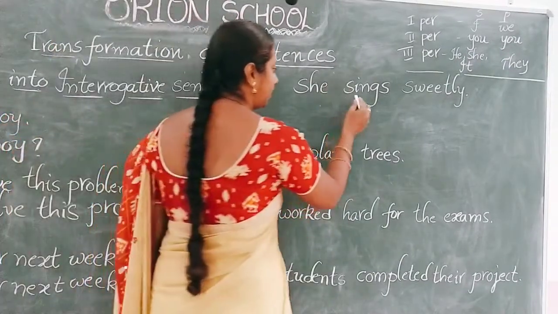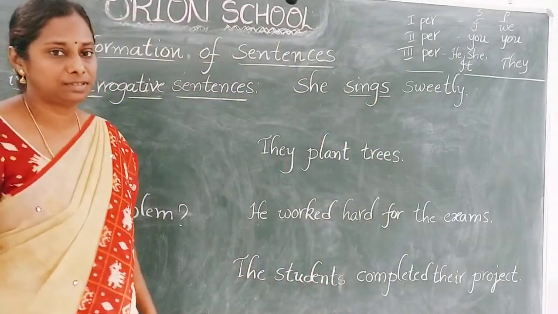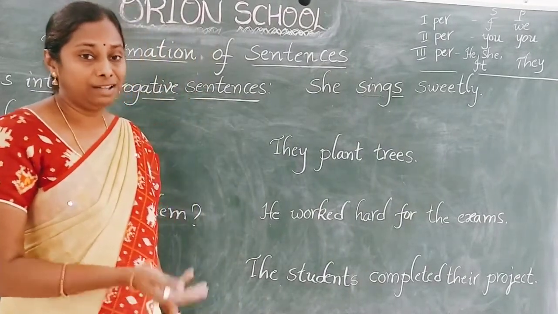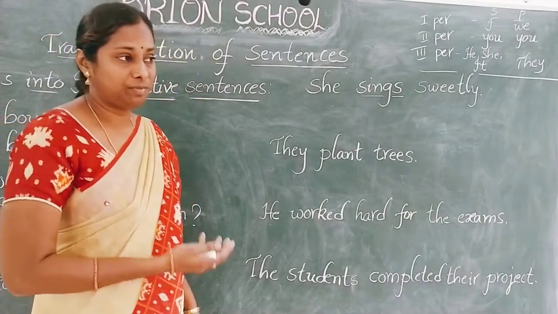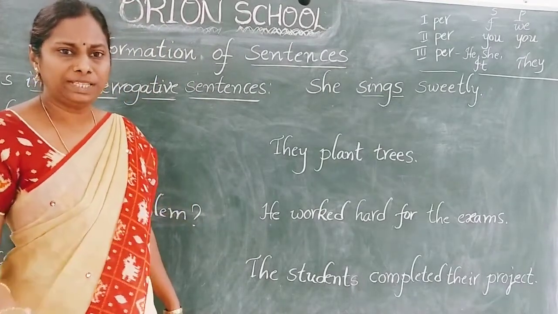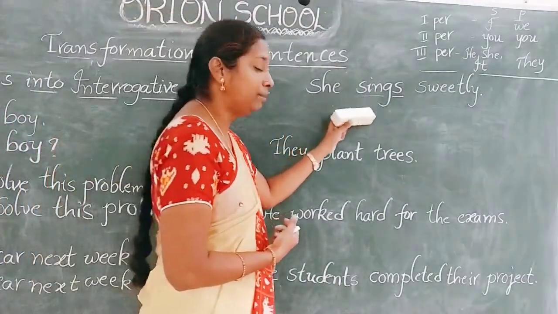So here we have a main verb. So what are the main verbs? Main verbs are all action words. Run, jump, sit, stand, eat, sleep, sing, dance, draw, watch. All these are examples of main verbs.